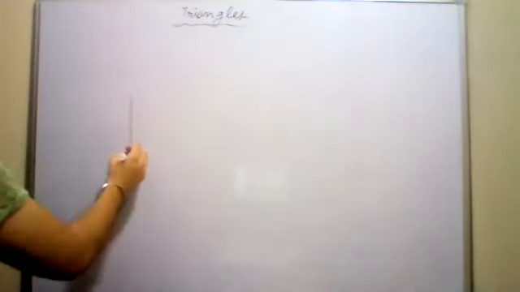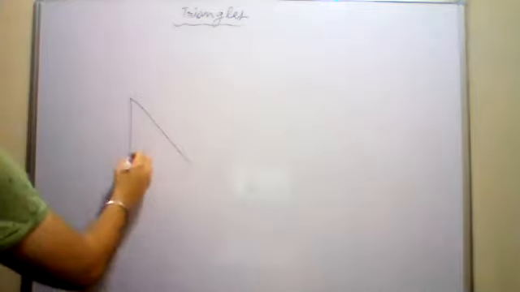Question 14, again you have to answer in yes or no. Can an isosceles triangle be a right triangle? Yes, sir. How? So there is a figure.